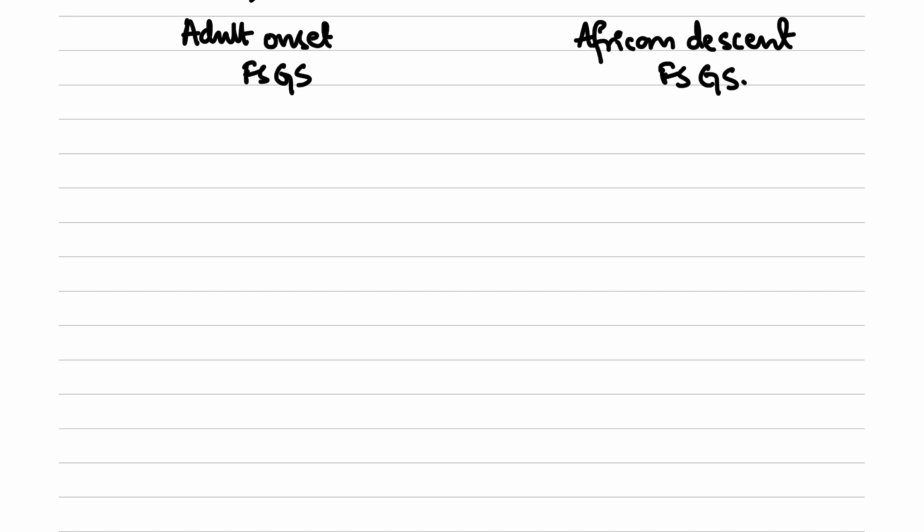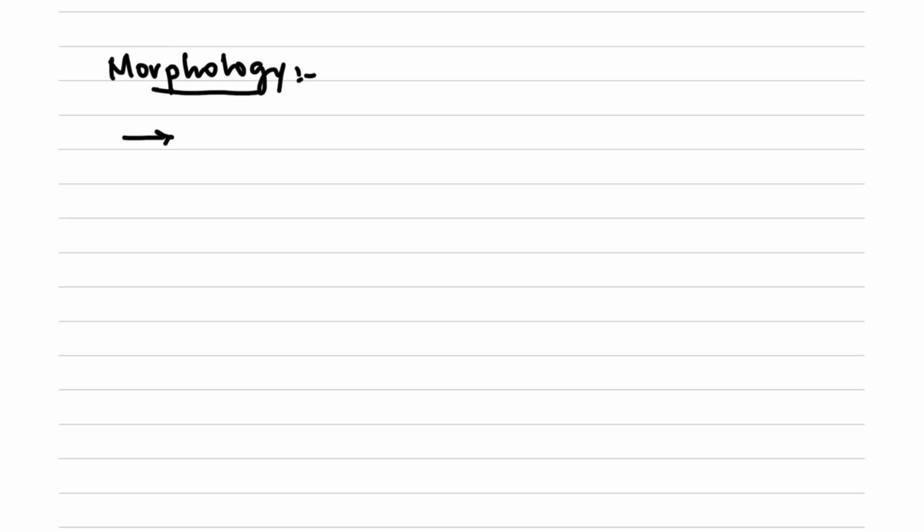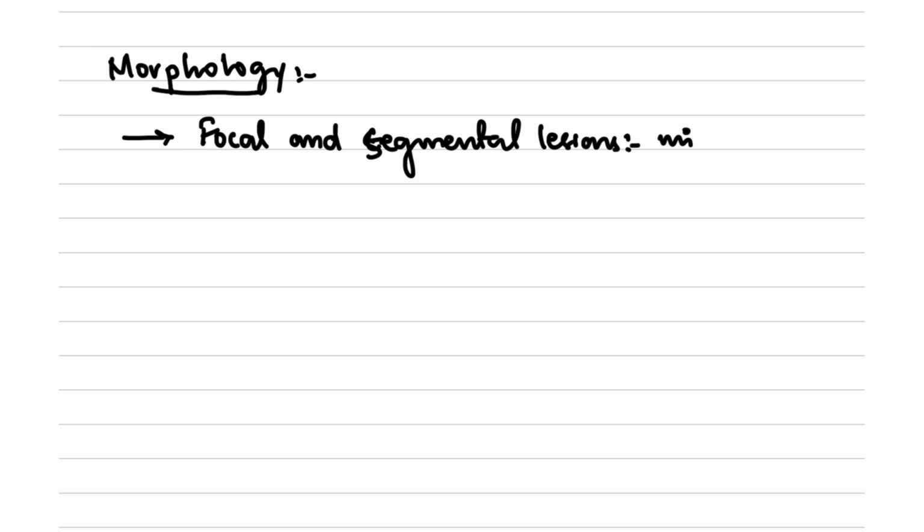Now moving on to the morphology that we see in FSGS. So morphology of the kidney. What we see are focal and segmental lesions. So the name itself will tell: focal segmental glomerulosclerosis. So what we see are focal and segmental lesions, and these lesions are seen in only a minority of glomeruli.